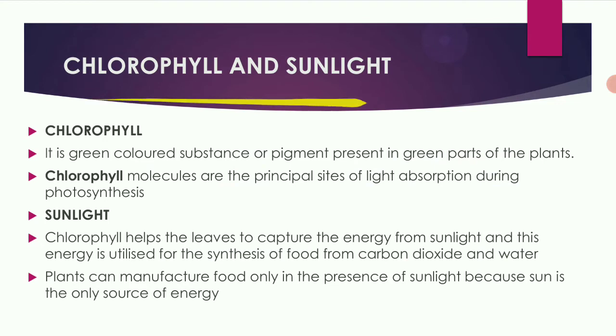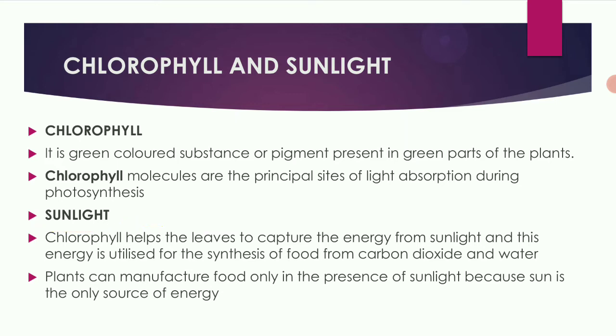Next, chlorophyll and sunlight. We are going to study the four conditions, that is chlorophyll, sunlight, water and carbon dioxide. First, we are going to study chlorophyll and sunlight. Chlorophyll is a green colored substance or pigment present in the green parts of the plant. Chlorophyll molecules are the principal site of light absorption during photosynthesis. The light is absorbed by the chlorophyll molecules which are present on the leaves.